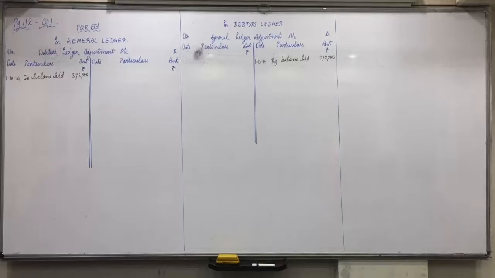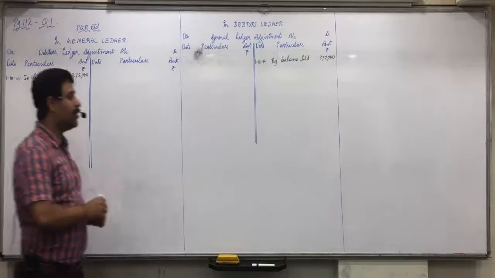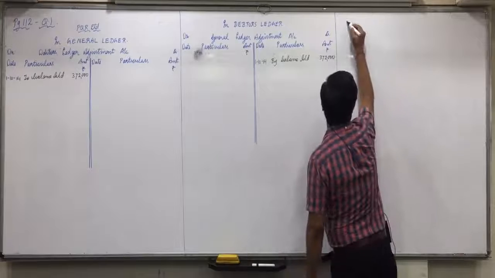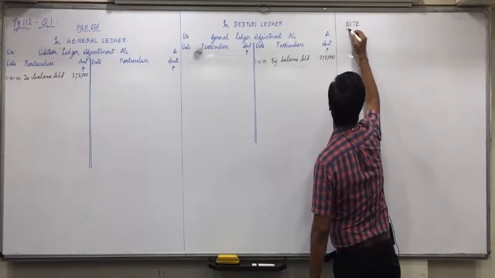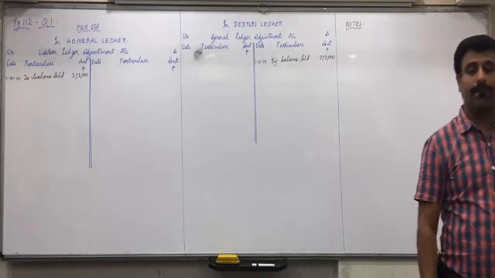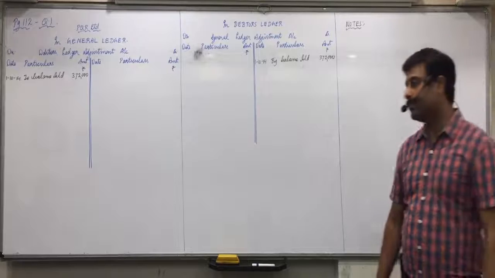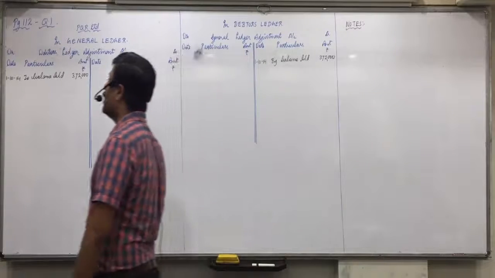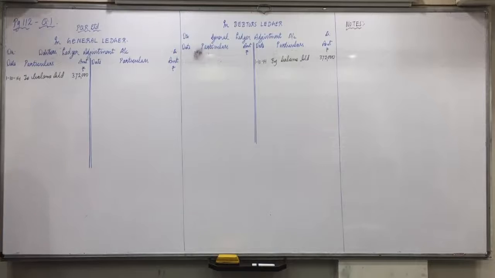Now, understand the other entries. Provision for doubtful debts will have no effect, because the bad debt reserve balance comes in the bad debt reserve ledger account. It does not affect debtors. Okay, so write down in the notes: the following balances and transactions will have no effect on the above accounts.